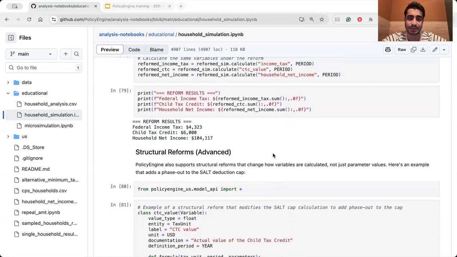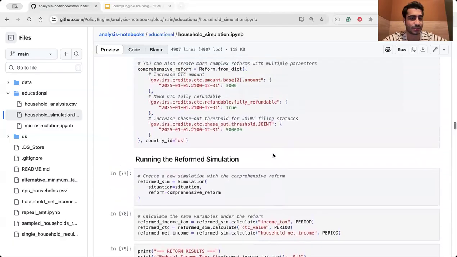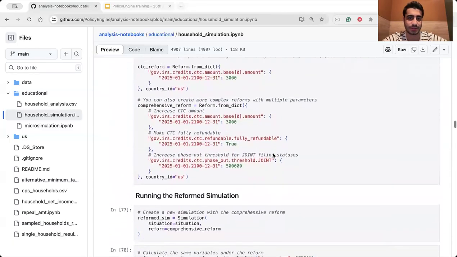So this is a parametric reform. You just change the parameter here, okay? For different, for example, threshold rates or values for different years. And the dates here are, you're changing within this date the amount of this variable to this amount, okay?